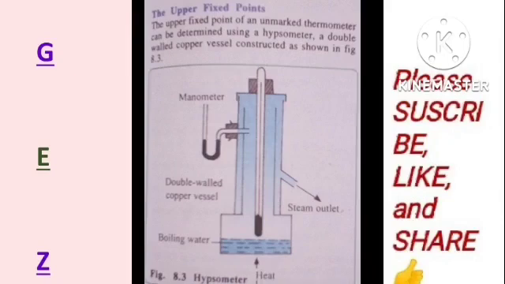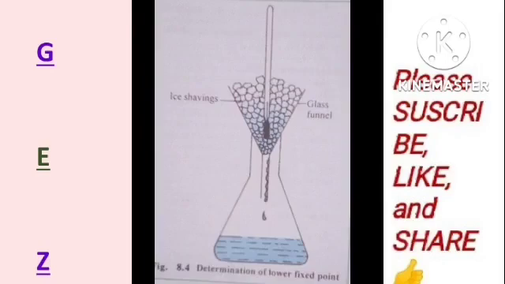And you have to take some precautions here. For example, you have to ensure that the bulb of the thermometer does not come in contact with the boiling water, and also the thermometer should be suspended only in the steam. And you also have to be careful to take the correct reading of the upper fixed point of the thermometer.